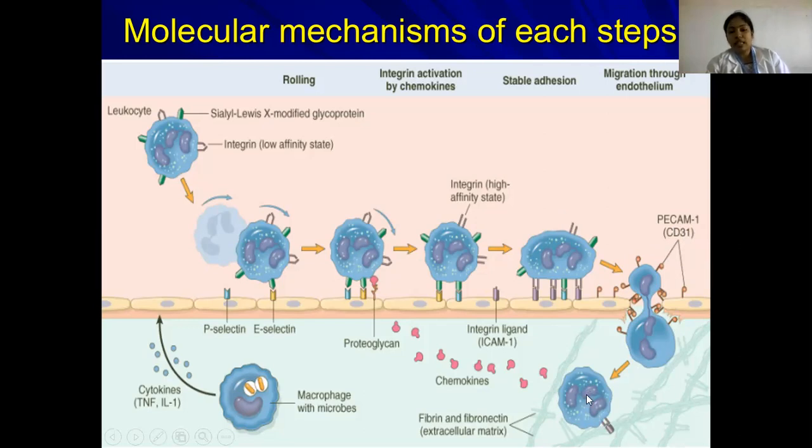When this WBC reaches the extravascular space, some of the chemical mediators which are secreted attract these leukocytes to the site of the microorganism. So this process is called as what? Chemotaxis or transmigration. The transmigration of these leukocytes to the site of injury occurs with the help of certain chemokines. After transmigration, that is, the WBCs have reached the surface of the microorganism, what happens next? There is phagocytosis of the microorganism. Phagocytosis is itself a big chapter. I will talk about this in my subsequent slides.